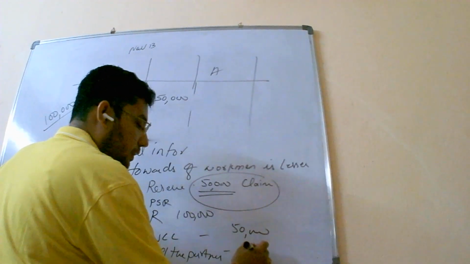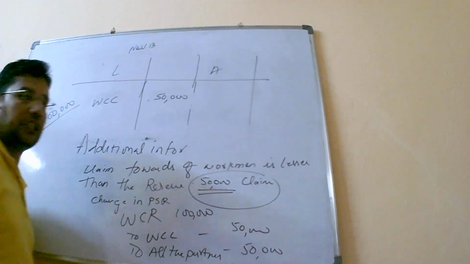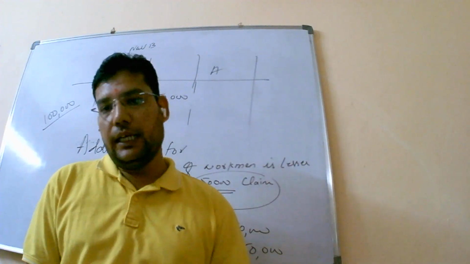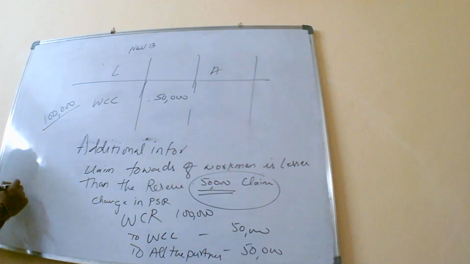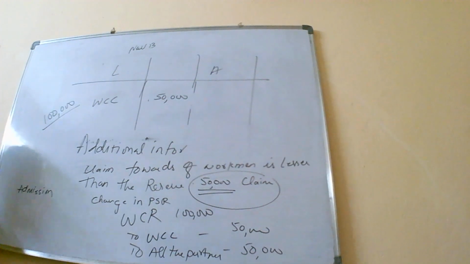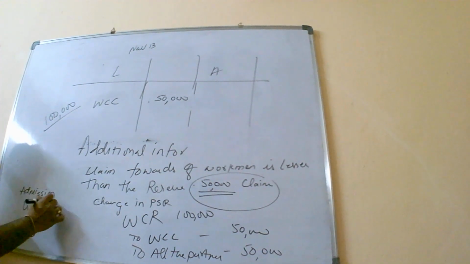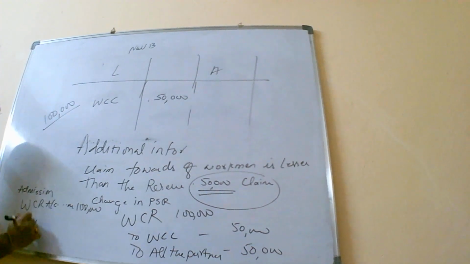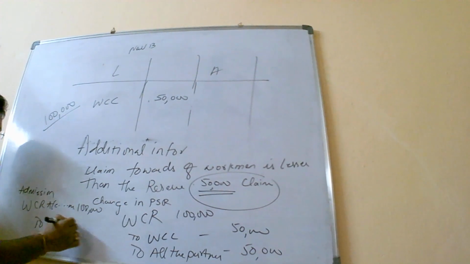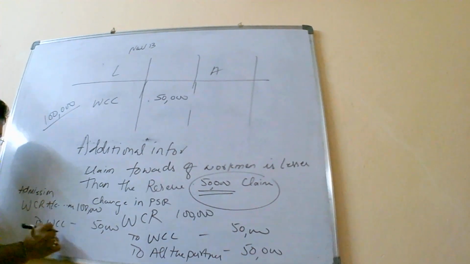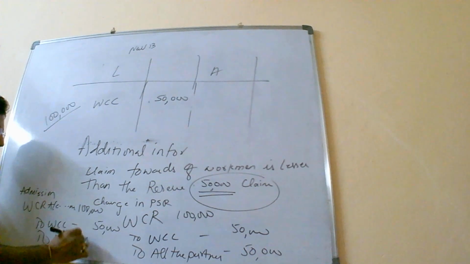In which ratio? In their old profit sharing ratio. Which ratio, sir? In their old profit sharing ratio. And in case of admission, it will be WCR account debit 1 lakh to workmen compensation claim 50,000 to only old partners.